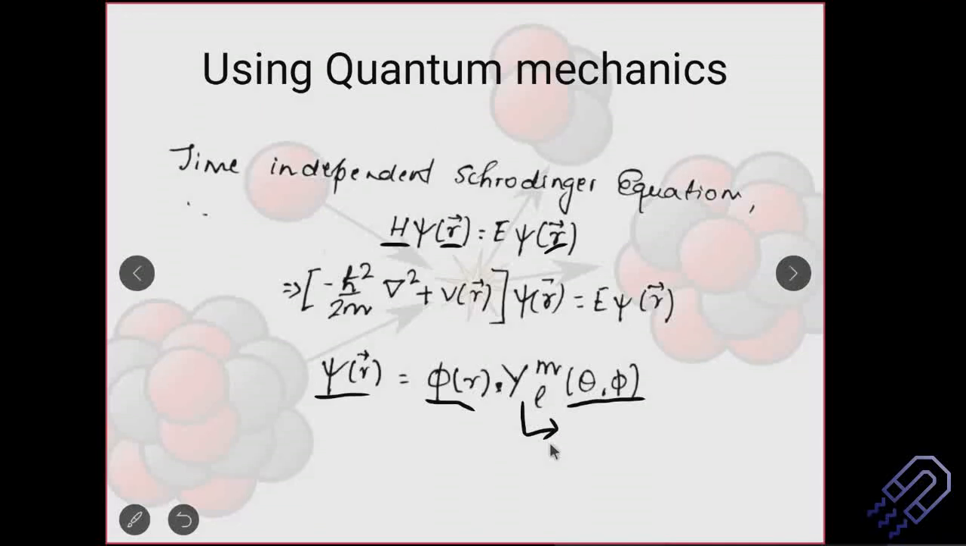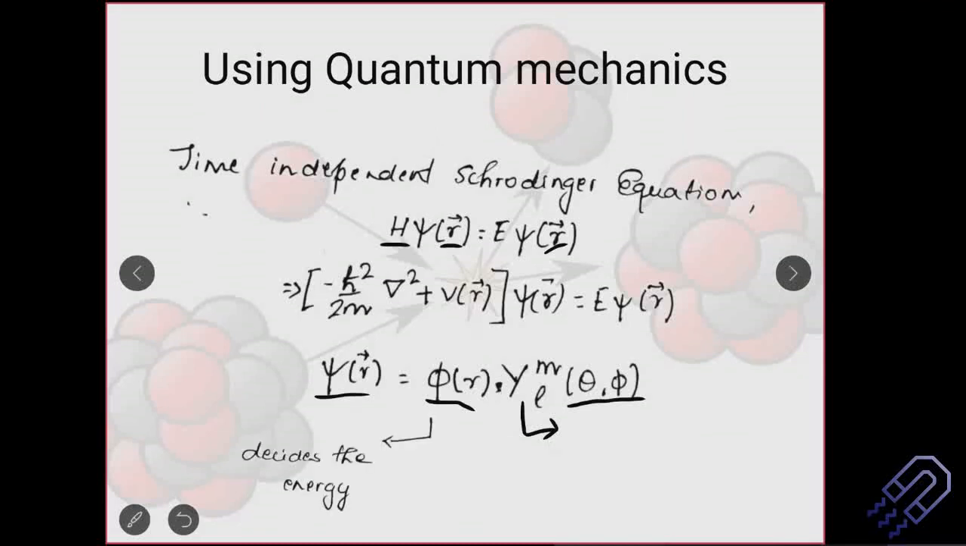So you can find out the relation in terms of L into L plus 1, where L and M are nothing but quantum numbers. You can find out a relation of the spherical harmonics in terms of L and M, which is already derived in your previous classes in the mathematical physics section. And there you actually know that L and M are nothing but the quantum numbers. So we can actually do this.